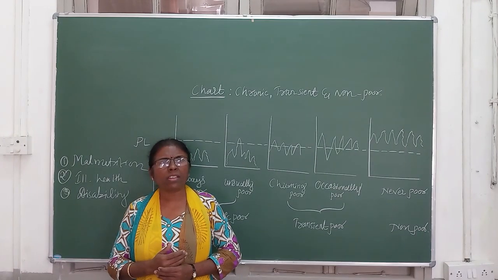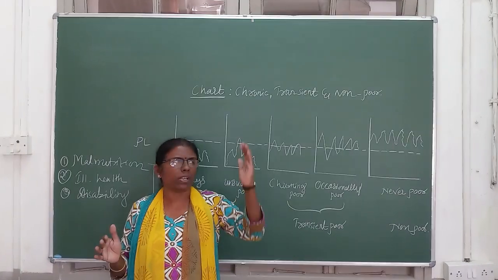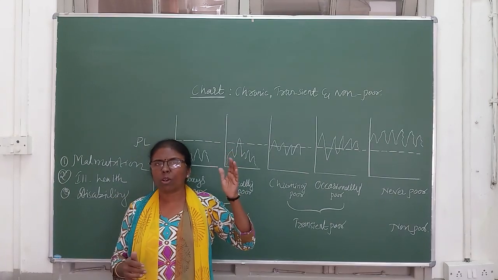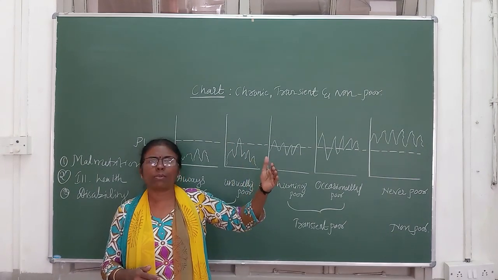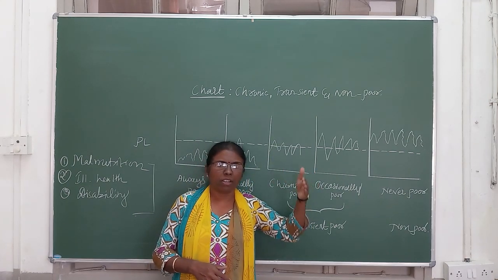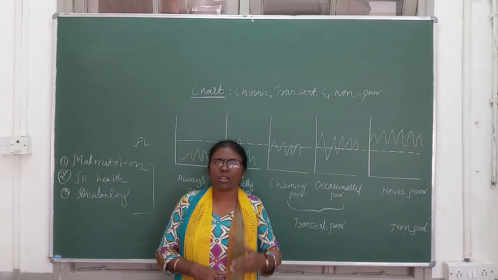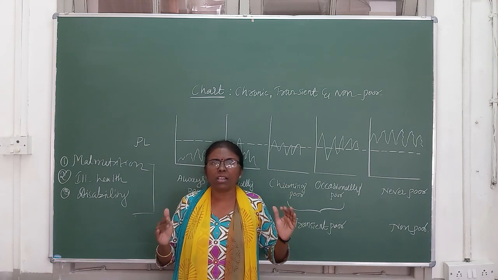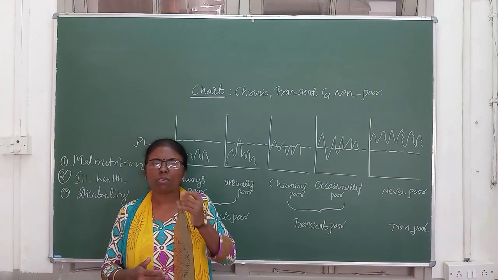Absolute poverty is a situation or a status in which the expenditure of a person is less than the expenditure level given or considered by the government, and he or she is called a poor, no doubt. Another one, relative poverty. Here we can make a comparison between different groups of people. A, B, C, D, four groups of people are living. If the income level of B is less than A, then the B group is considered as poor. If the income level of C is less than the B group, then C is considered as poor. If the income level of group D is less than C, he or she is considered as poor. Is it clear? So here we can make a comparison between different groups of people living in a country, and then we can define absolute poverty and another one, relative poverty.